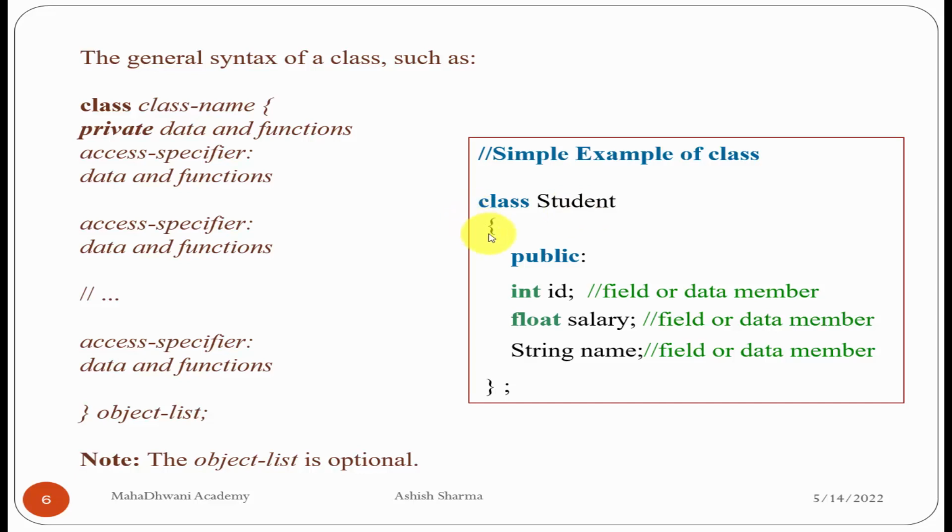After that, the open curly bracket for a class. Public is an access specifier. The members are shown to be public. These are the three data members: ID, salary, name. These are the three data members of this class. ID is integer type, salary is a float type, name is a string type. These data members are also called fields. So don't be confused with this. Field or data member or variable is the same thing. Then close curly bracket to close the class, and the semicolon to complete the class.